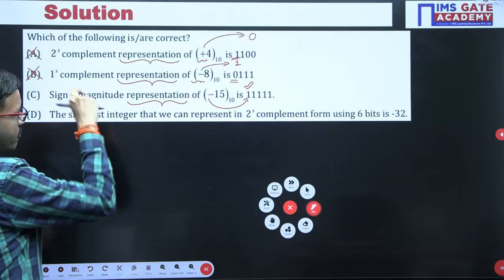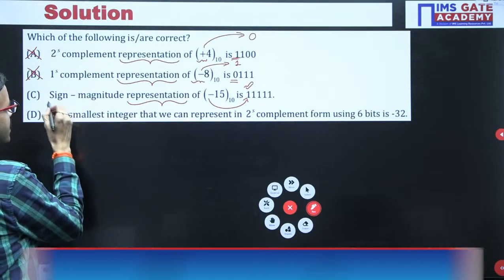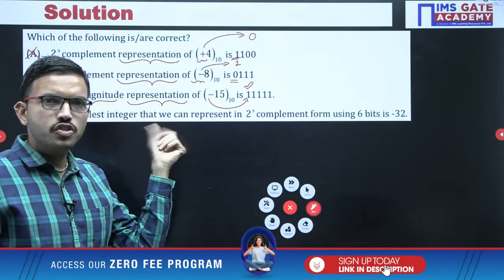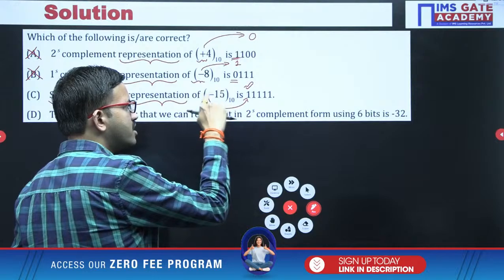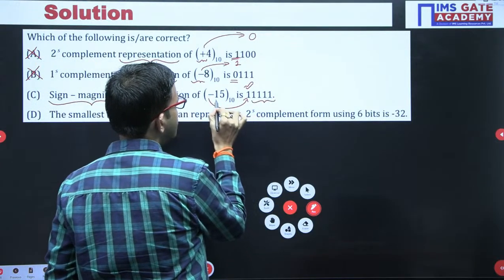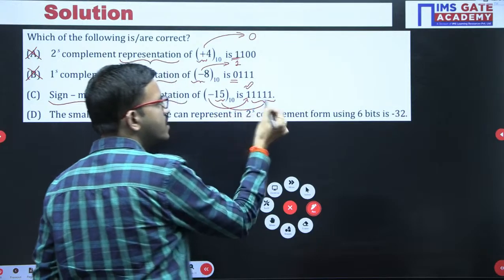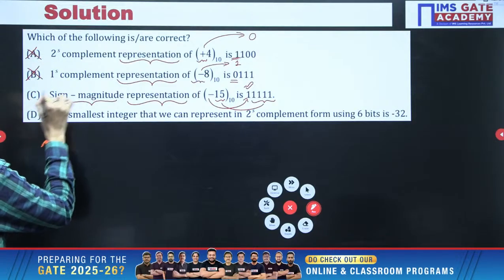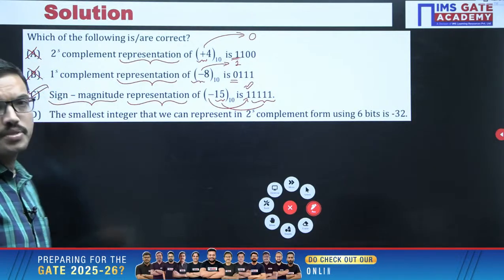Now, coming to this particular option C, you are having sign magnitude. When you are using sign magnitude, the leftmost bit we reserve for the sign bit, and the remaining bits we reserve for the magnitude. So for 15 we can represent it as, yes, 4 ones. That is correct. So that means option C is the correct one.